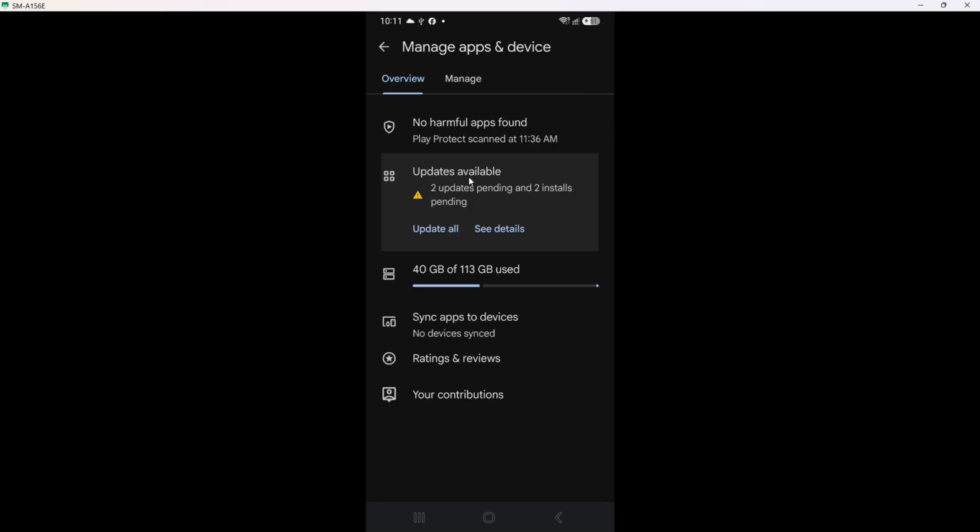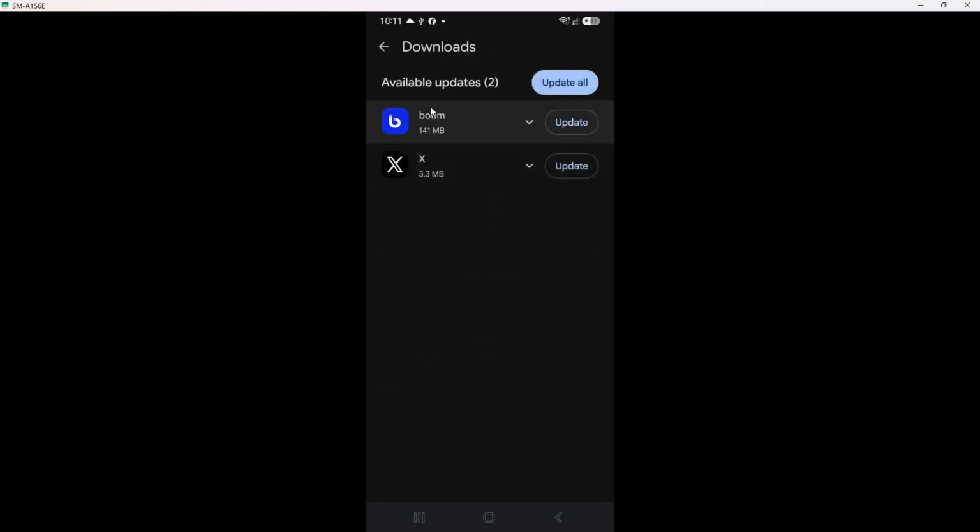Once you are in the Manage Apps and Device section, look for the Updates Available option. This will show you a list of apps that have updates ready for installation. Tapping on it will display all the applications that need updating, including BOTIM. This is a vital step because keeping your apps updated is key to maintaining security and performance.